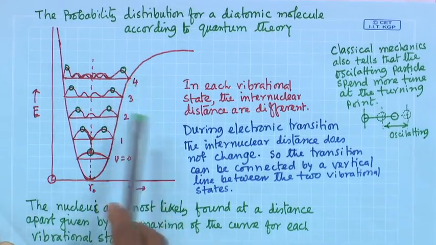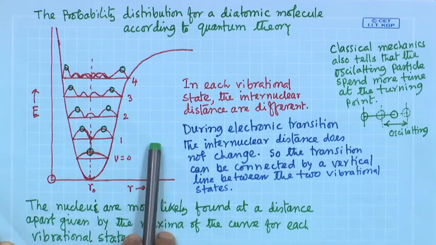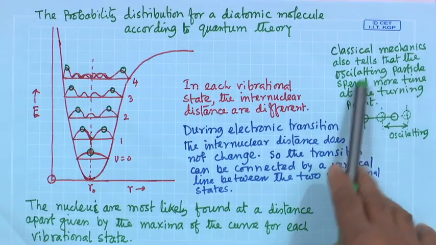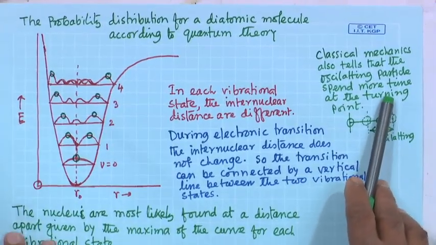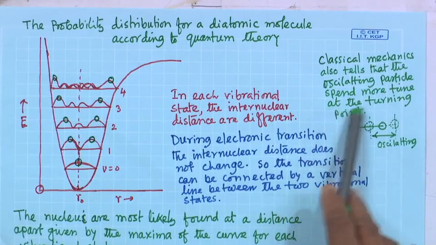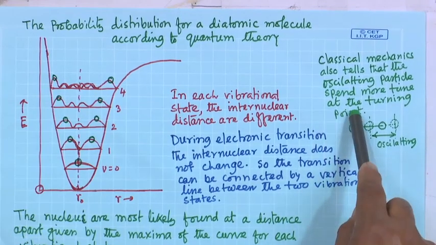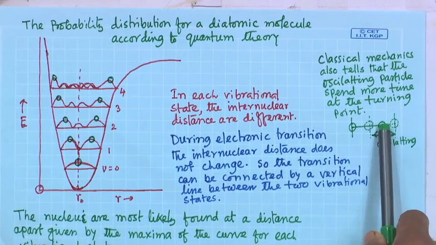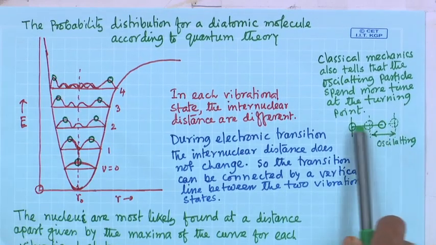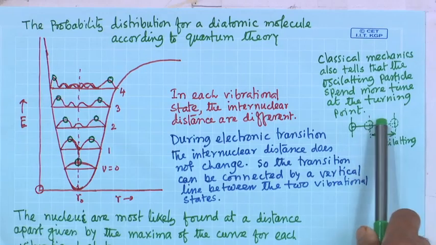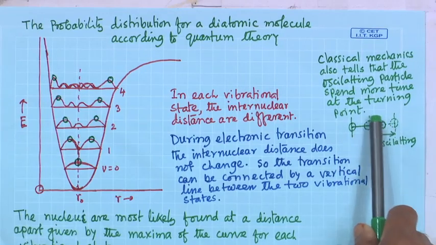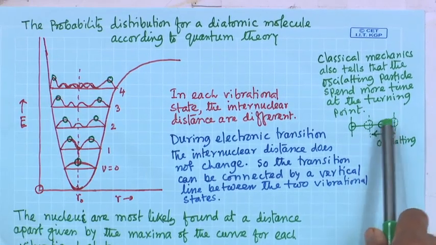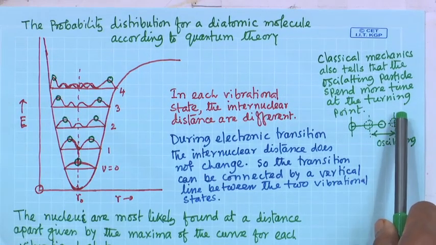There basically is the turning point of the oscillator. So, classical mechanics also tells that the oscillating particle spends more time at the turning point. So, one atom is fixed here and another atom, this is the equilibrium position. Now, it is vibrating, this is the turning point, and it spends more time at the turning point.